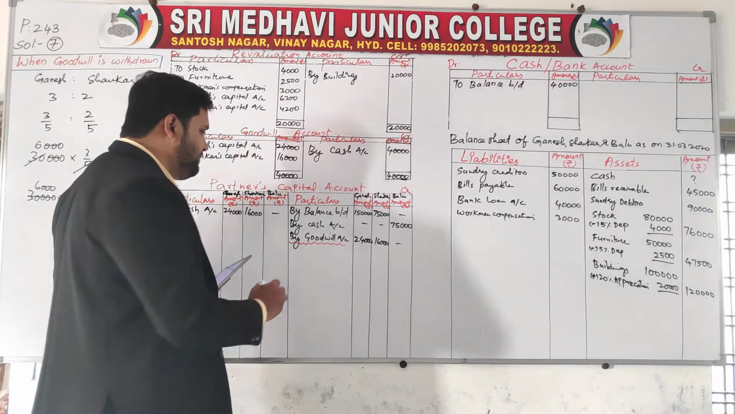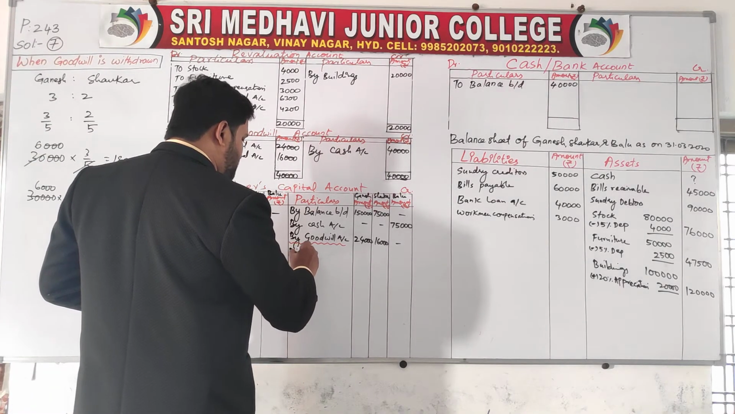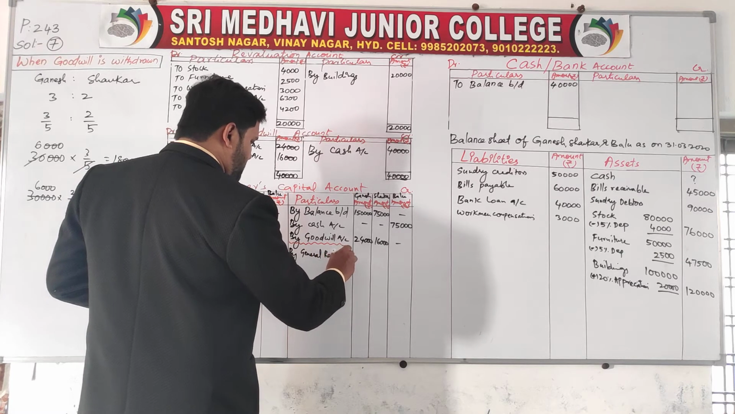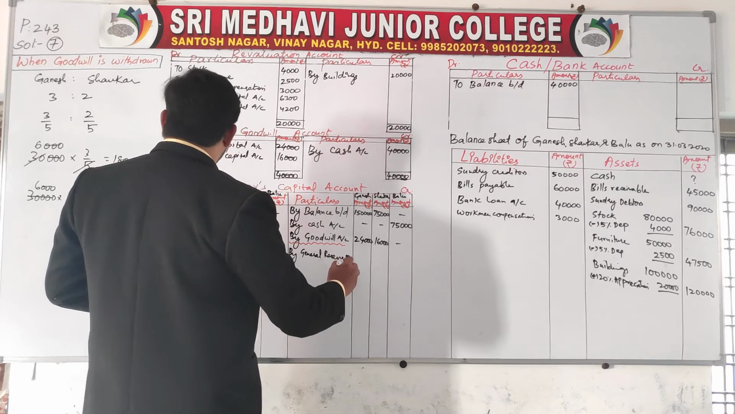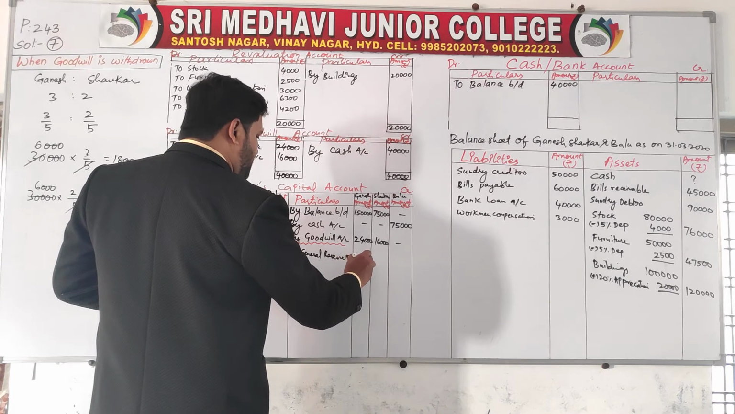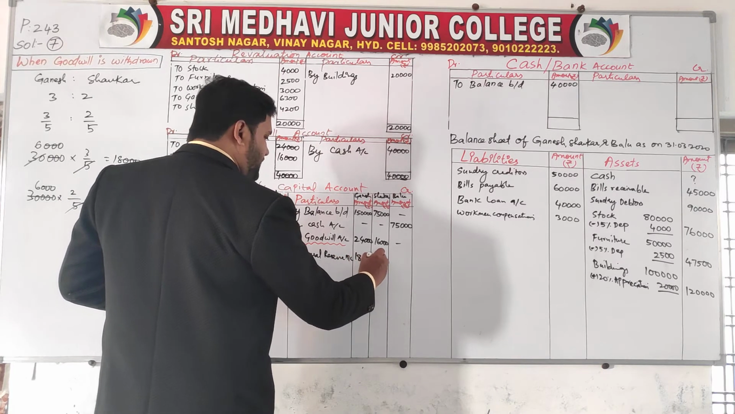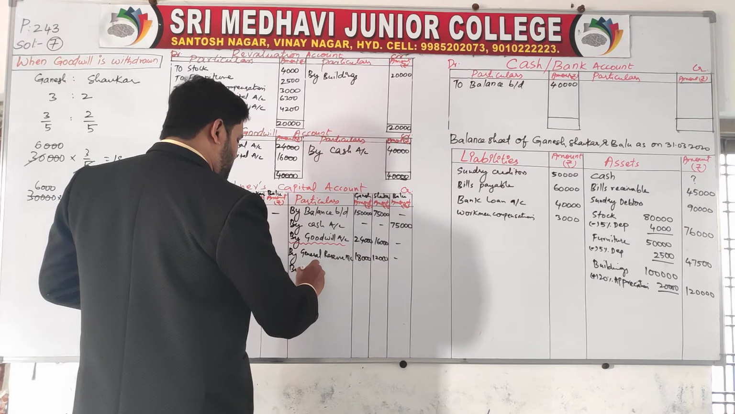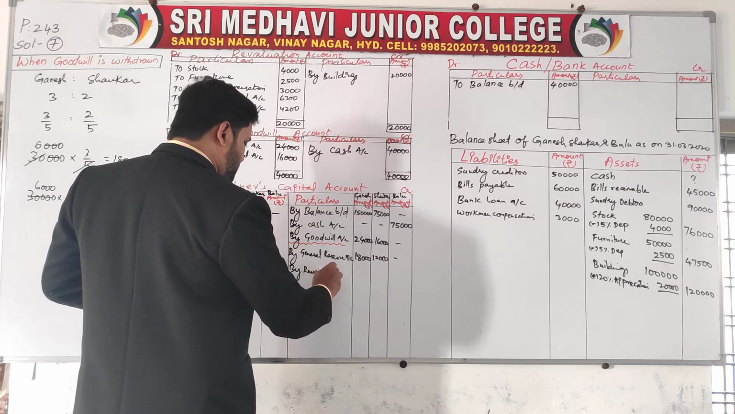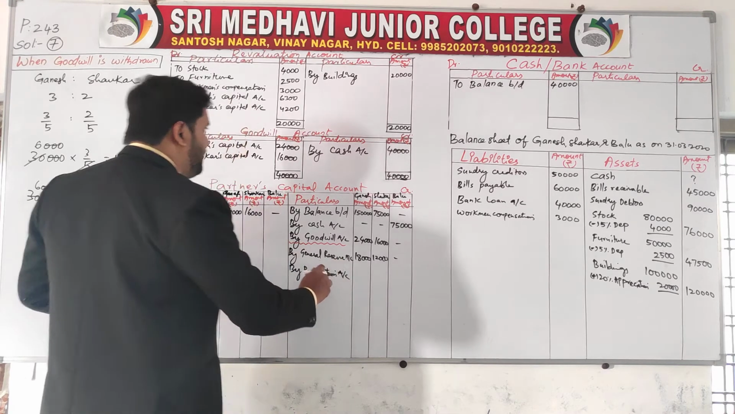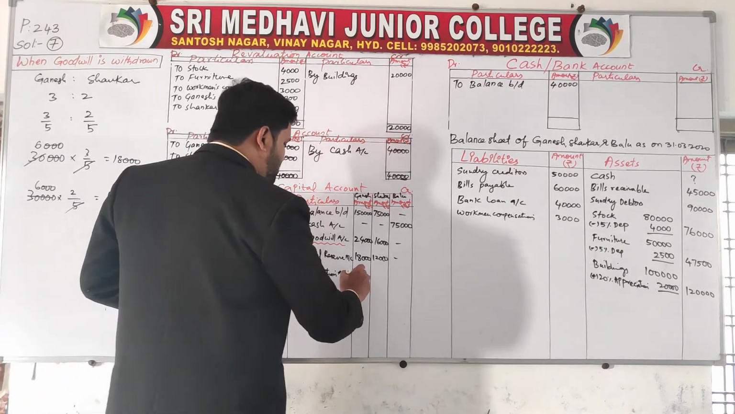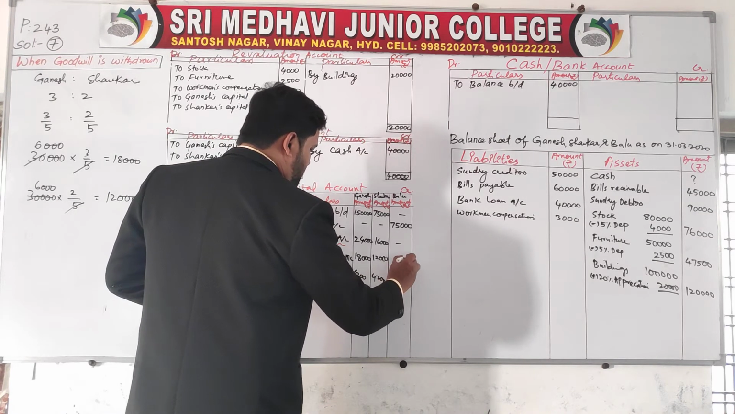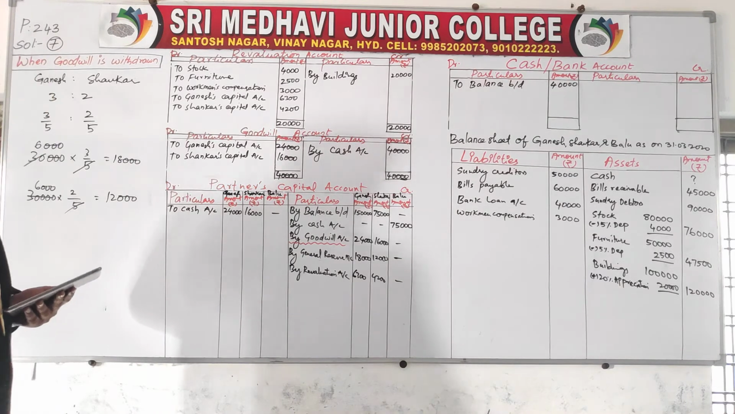Rest of the problem will be the same, which means that we have to distribute the general reserve. General reserve account. How much is the general reserve? 18,000, 12,000. By revaluation account, how much? 6,300, 4,200. This is how you need to do it.